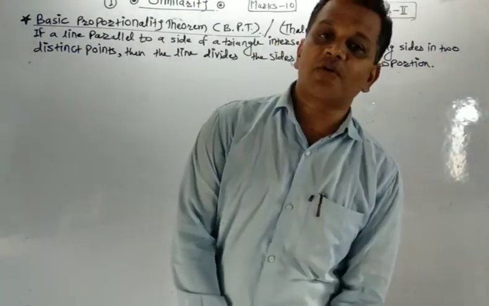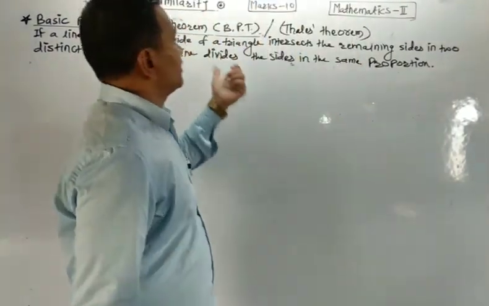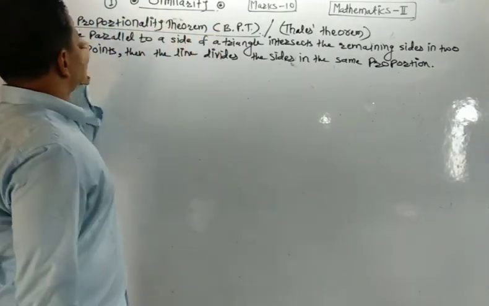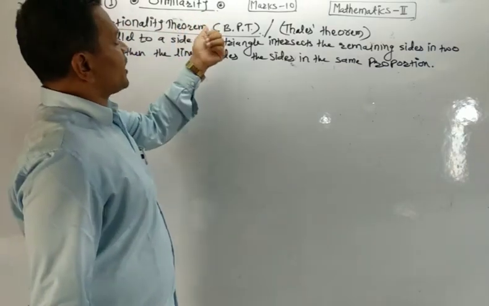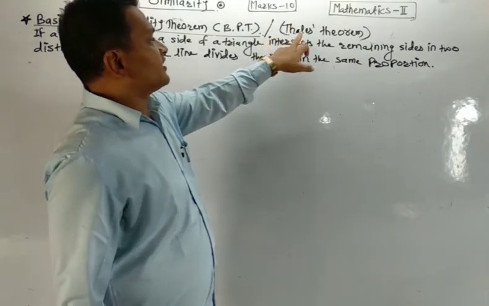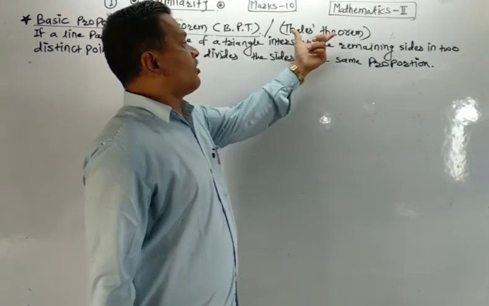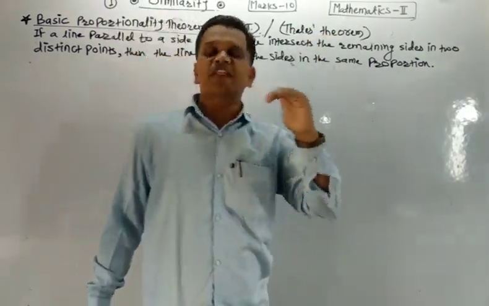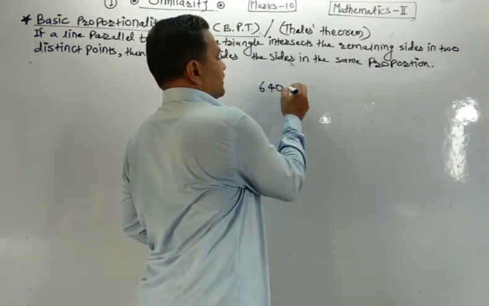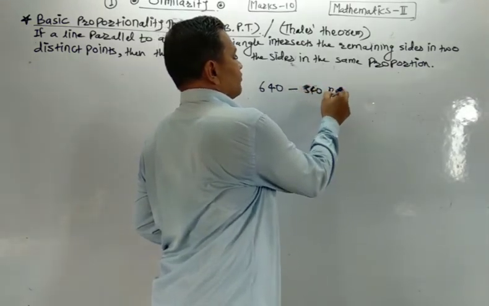Today we are going to study a very important theorem in geometry, in similarity, which is the basic proportionality theorem. In short, the basic proportionality theorem is known as BPT, and this theorem is also called Thales theorem. Thales was a great Greek mathematician who was born in 640 and died in 540 before Christ.